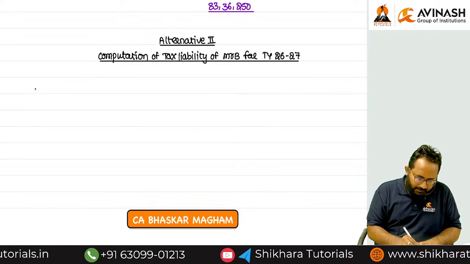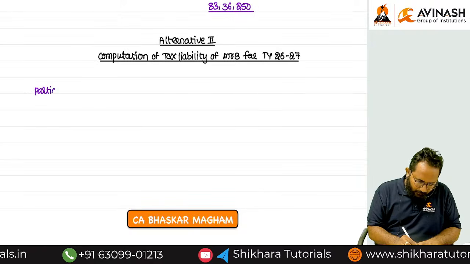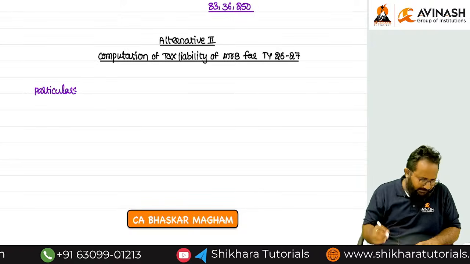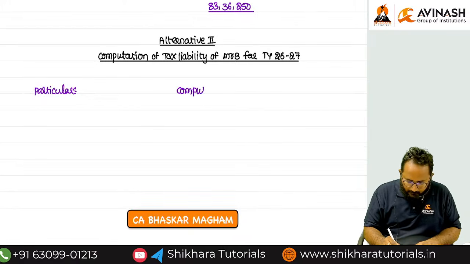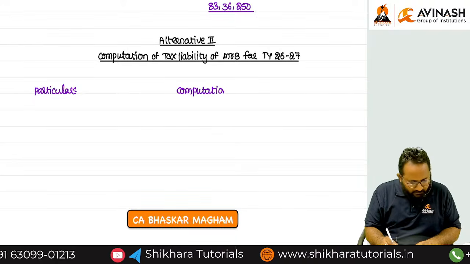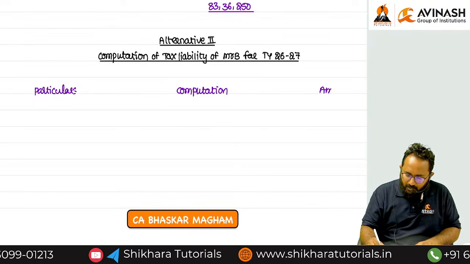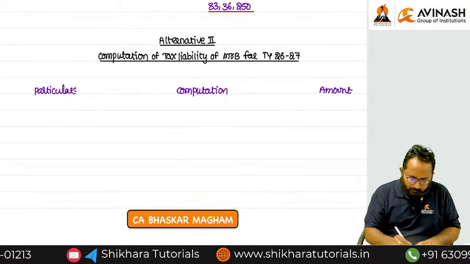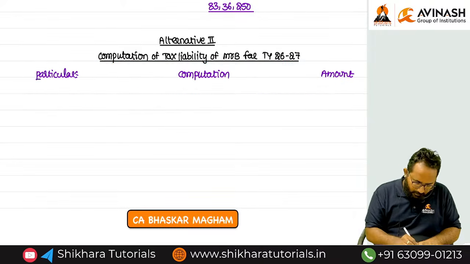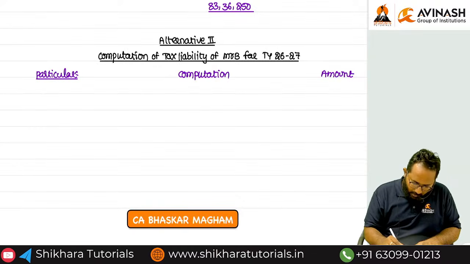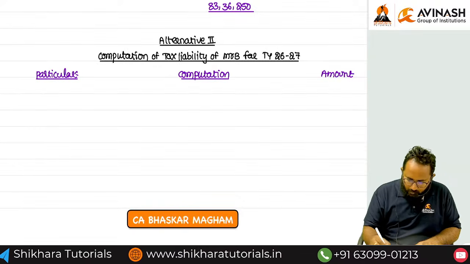So directly we can calculate. Now we can perform all the things in some stages. Particulars, yes, we have to do the computation. Particulars, computation, and last one we can maintain the amount column. Tell me the particulars column, computation and amount column.